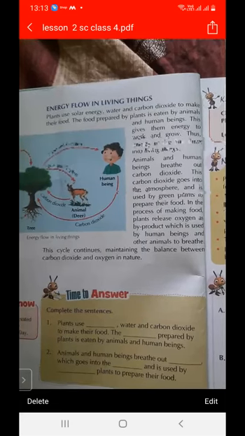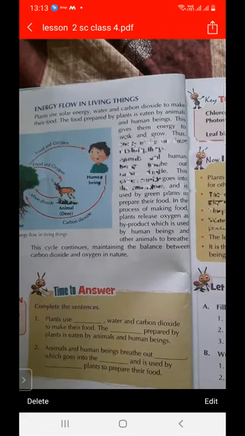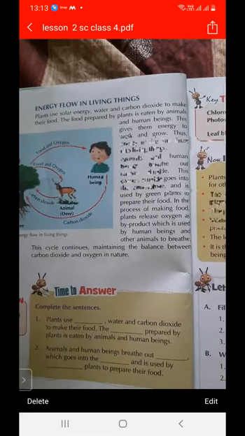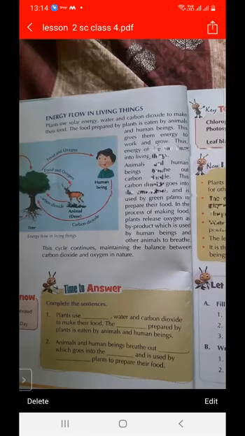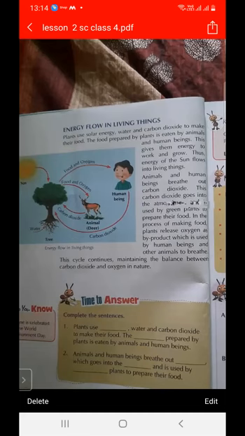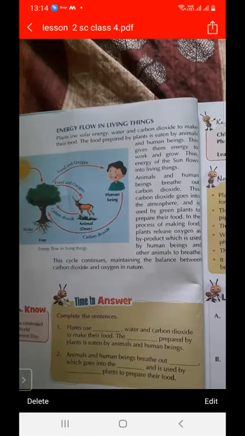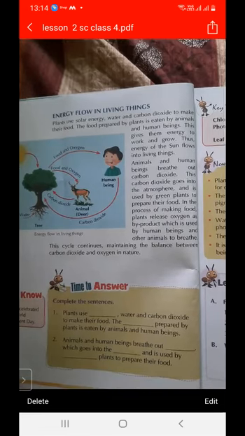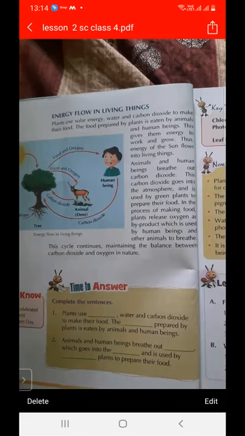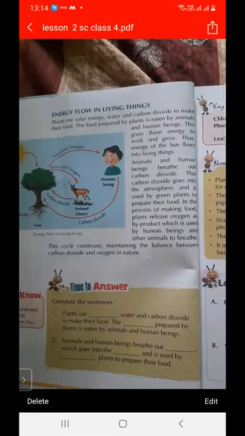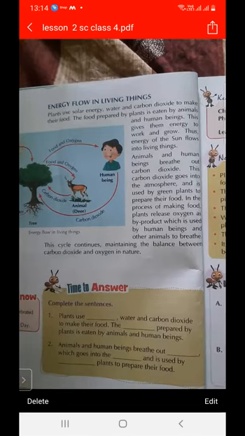As we know, plants and animals release carbon dioxide and take oxygen. Firstly, food is prepared by the plants and it is taken by the human being, as shown in the figure. And then the energy of the sun goes into living things. Animals and human beings take oxygen and release carbon dioxide, and this carbon dioxide goes into the atmosphere, and is used by the plants to prepare their food.